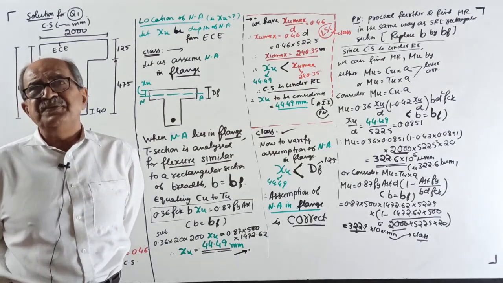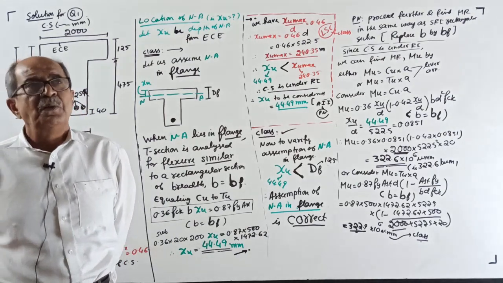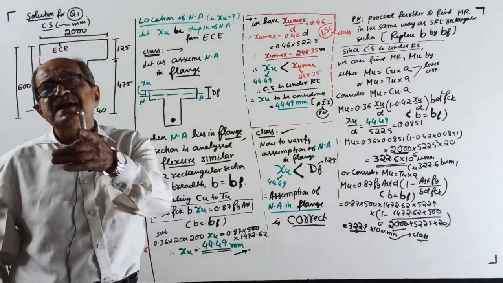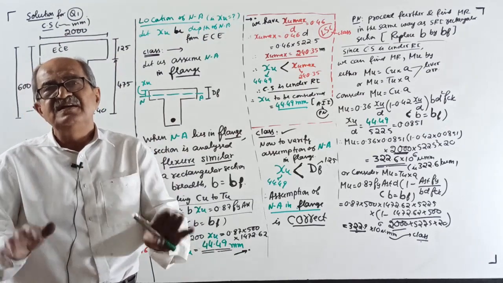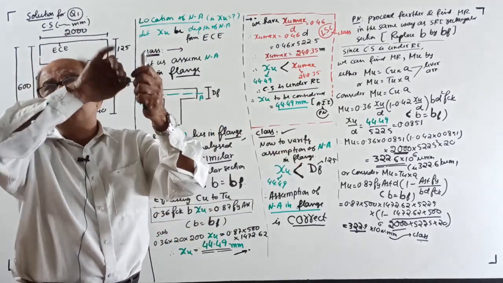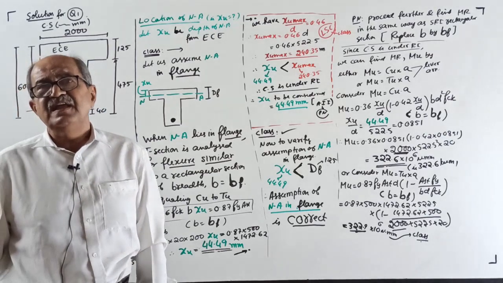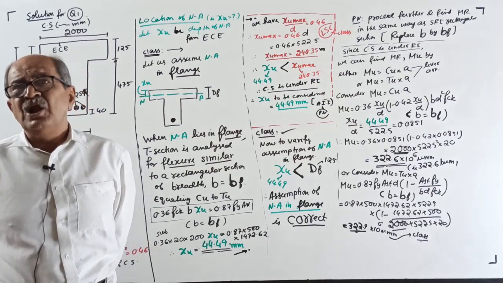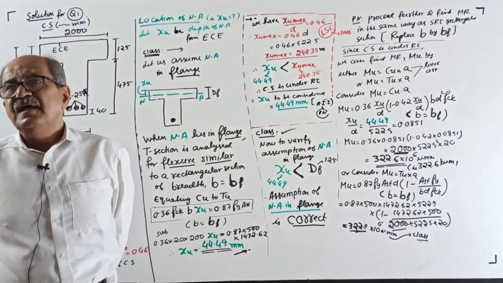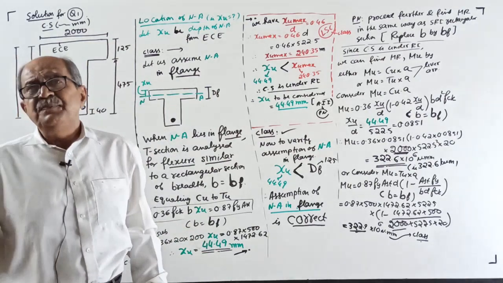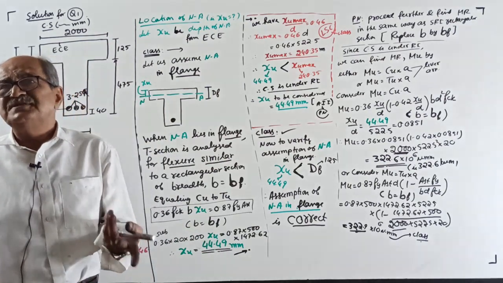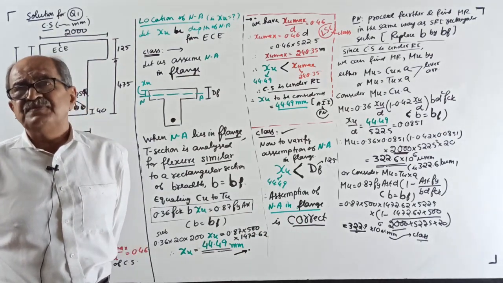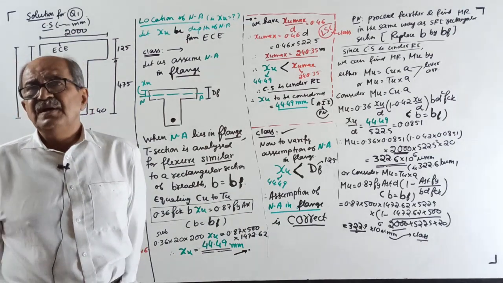The equation is 0.36 FCK into BW into XU plus 0.45 FCK into BF minus BW into DF equal to 0.87 Fy into AST. That is how the compression force equals 0.87 Fy into AST. Substituting, get XU. If it comes more than DF, the assumption of neutral axis in the web is correct. Then calculate 3/7 XU. If DF comes less than 3/7 XU, that also is correct. Okay, go for ultimate MR. By chance, if the assumptions are not satisfied, that is, any one of them is not correct.